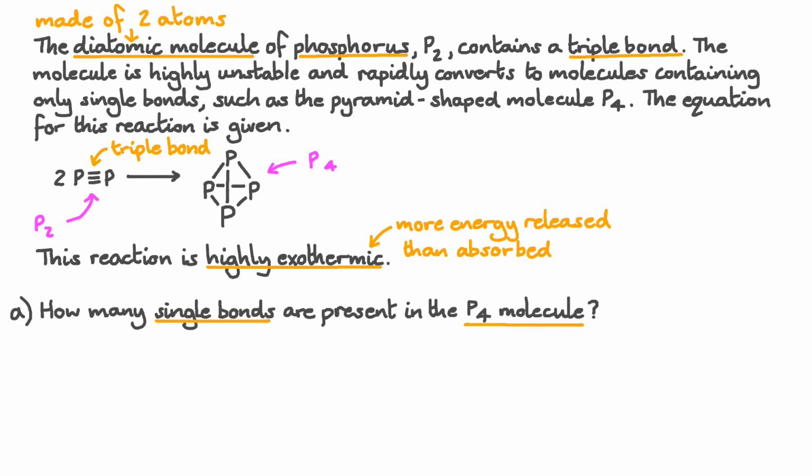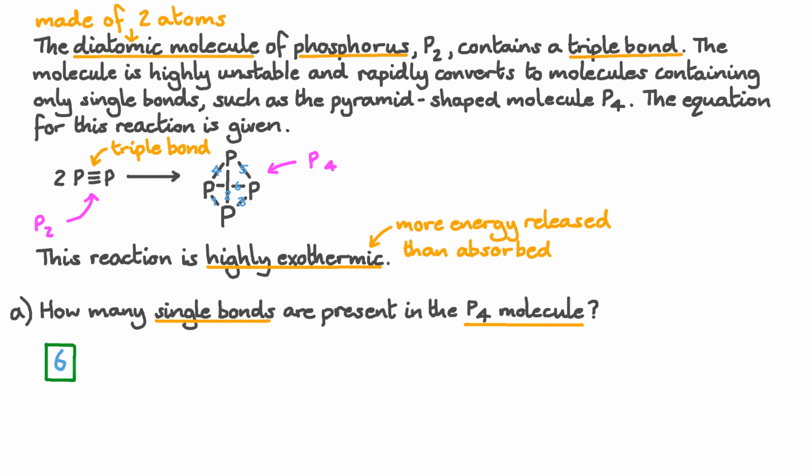We just need to count the number of single bonds in a P4 molecule. Counting from the front, each phosphorus atom has 3 bonds to each other phosphorus atom. And being careful not to count the same bond twice, we can see overall there are 6 unique single bonds.